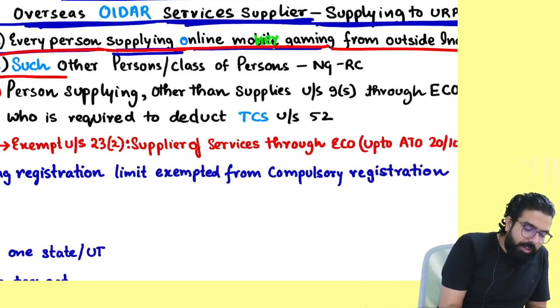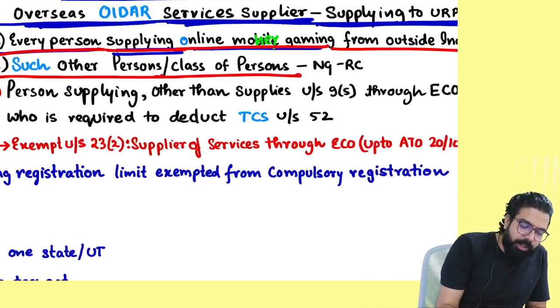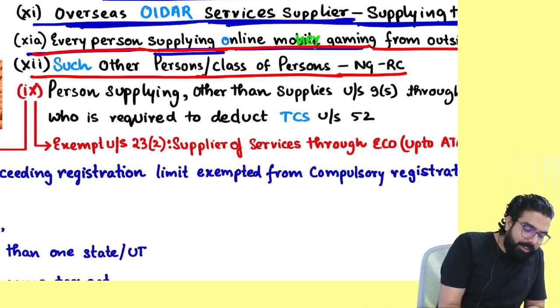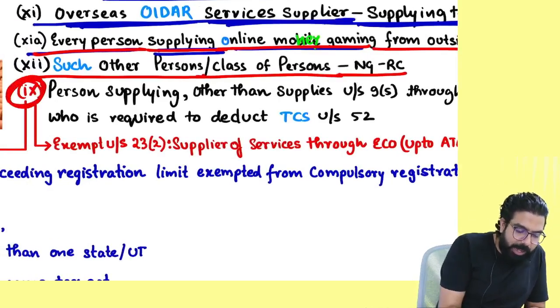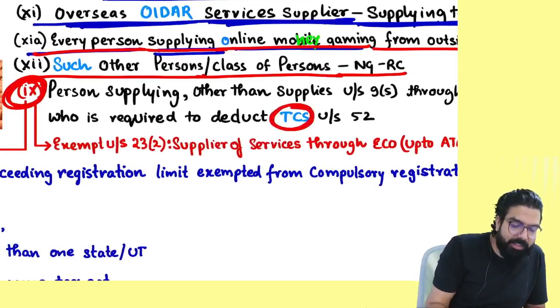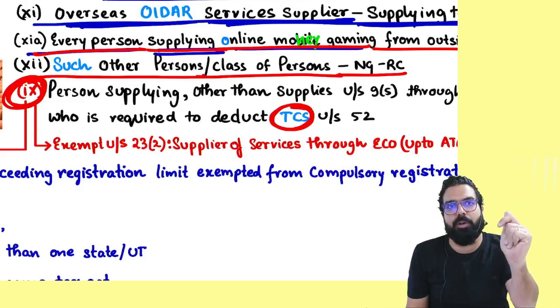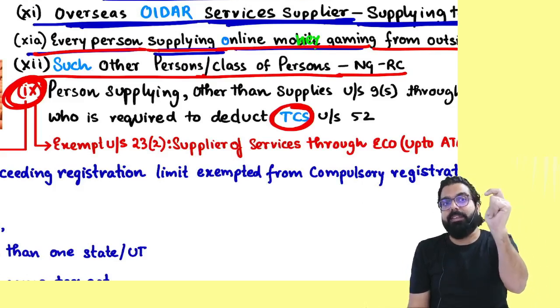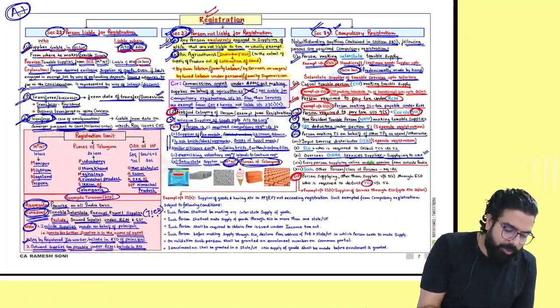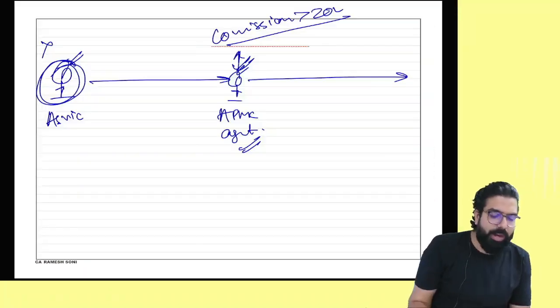The next one is such other person or class of persons notified by the government on recommendation of the council. This last point I am not telling you now. I will tell you when I am doing the TCS chapter. When we are doing the TCS chapter, then I will reconnect this point. Is my point clear to all? I want to tell you who are the people who are required compulsory registration.